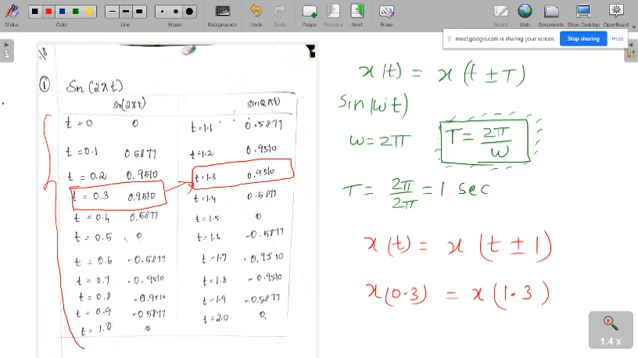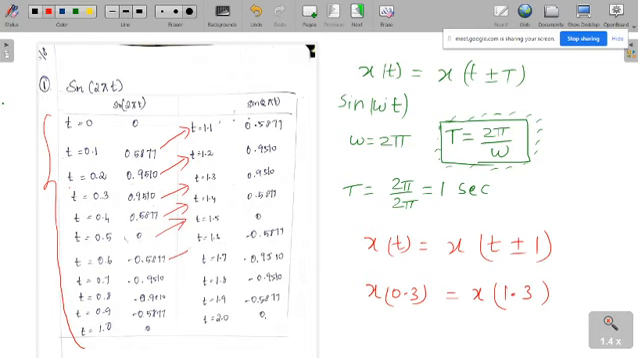You can easily observe that nature here. We have calculated from t is equal to 0 up to t is equal to 1 with an interval of 0.1, and again we are starting with 1.1. So whatever value you have at 0.1 will be available at 1.1, again 1.2, 1.3, 1.4, and so on. This will be exactly the same. That's why we call this a periodic signal with the period t is equal to 1 second.